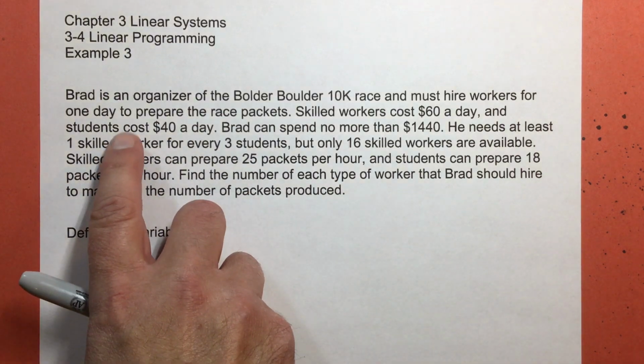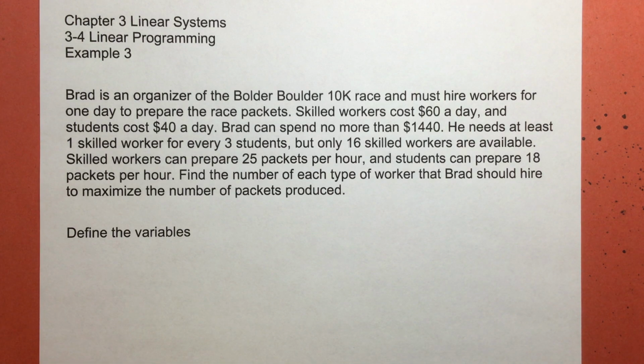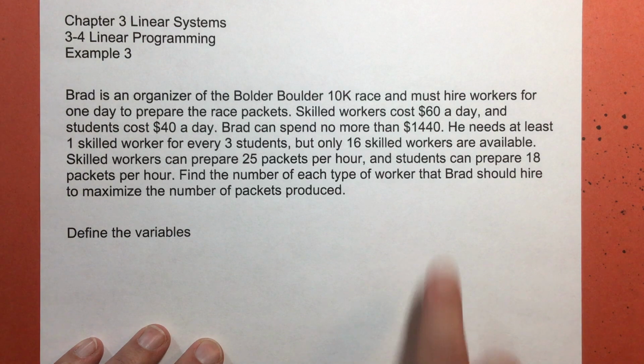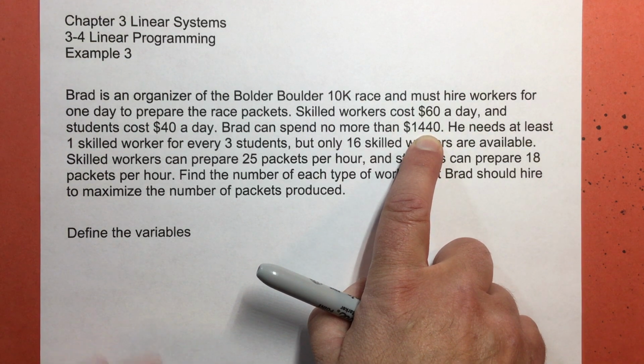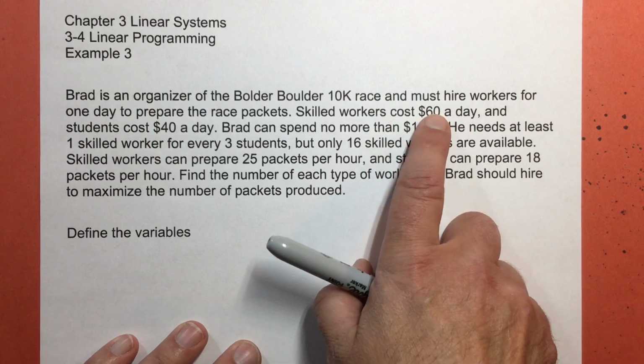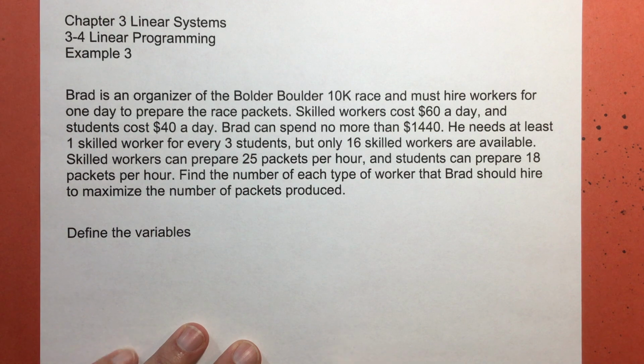The reason they don't make as much money is because they're probably going to need some supervision. They're going to be asking questions like, what do I do? That's okay. That's what happens when you get new people into it. Now, Brad does have a budget. He can spend no more than $1,440. This is a constraint. He's constrained by how much money he can spend on this. That's going to be a combination of how much he pays for his skilled workers and how much he pays for his students. We'll get to that when we get to the next page.